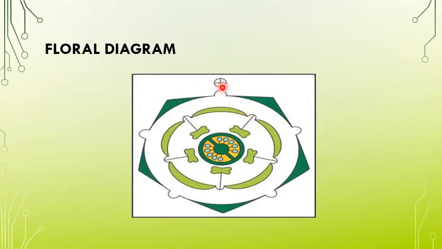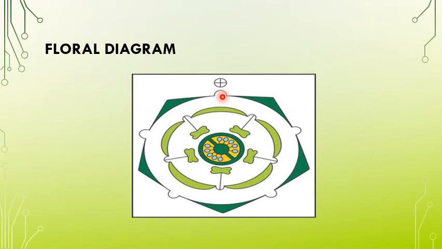So this is your mother axis, and now you have to draw first the calyx, 5. 1, 2, 3, 4, 5, and they are fused. By this arrow or arc, you can show that they are fused.